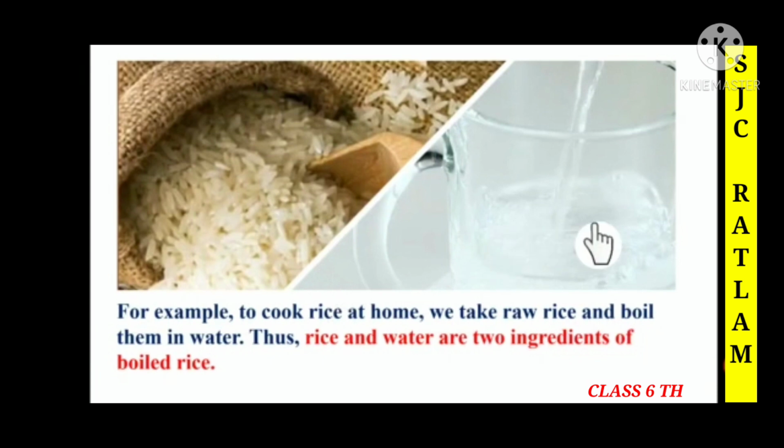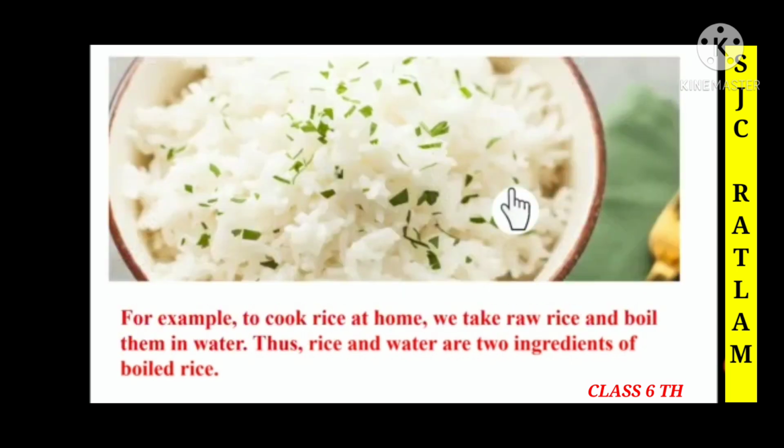Children, here we are going to discuss the ingredients for cooked rice. For example, children, if you want to cook rice at home, what do you need? We have to take raw rice. So in this picture you can see the raw rice, and then you have to take water. So you have to boil the water, and then children, what you have to do? You have to add the rice and the water, and these are the 2 ingredients which are needed for boiled rice. So children, here you can see that your rice is ready, and this rice is ready by what? The ingredients, that is raw rice, water and salt.